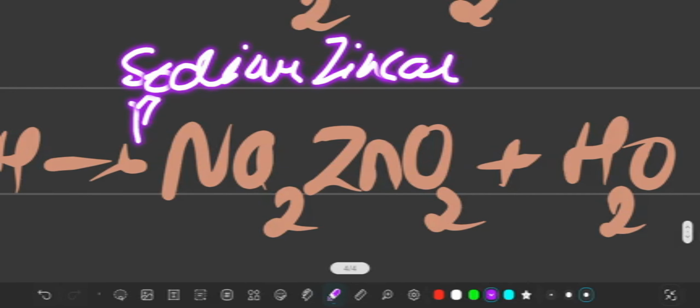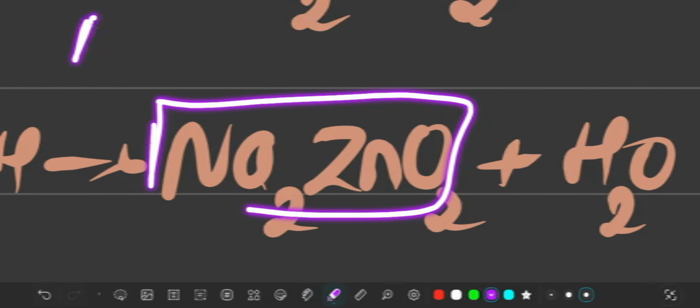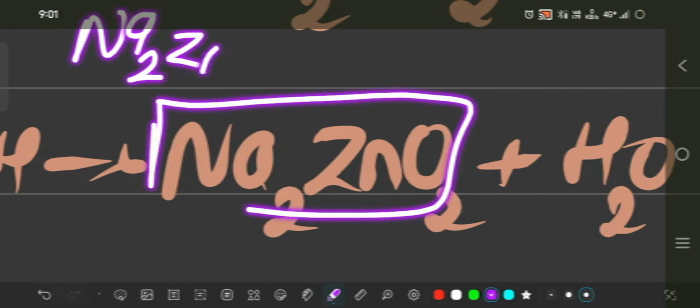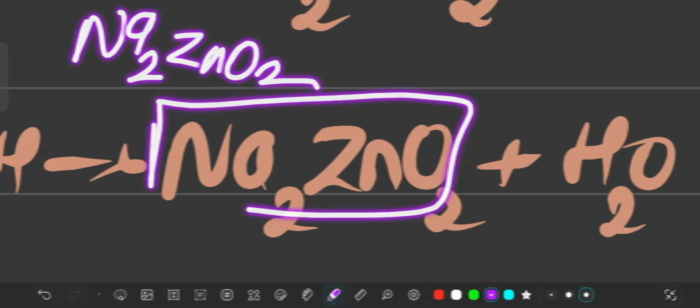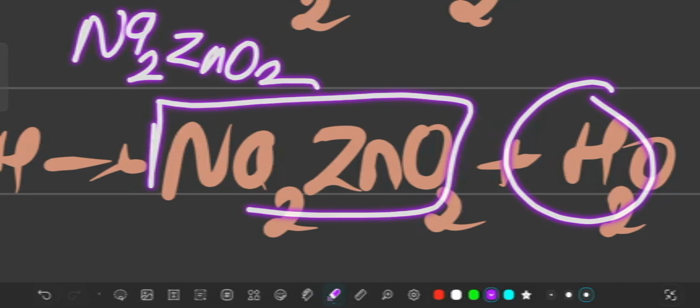Sodium zincate. The trick to remember this is Na to Zn, Na2ZnO2, and water.